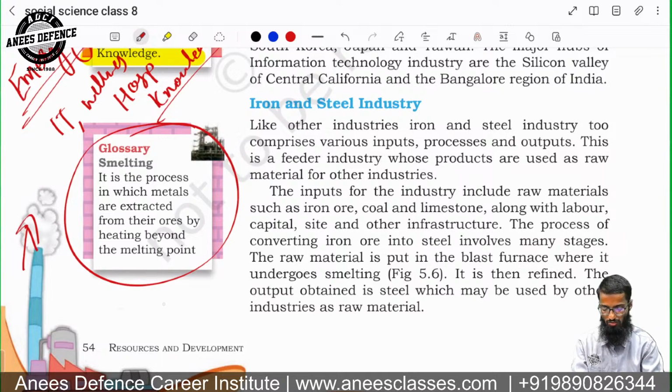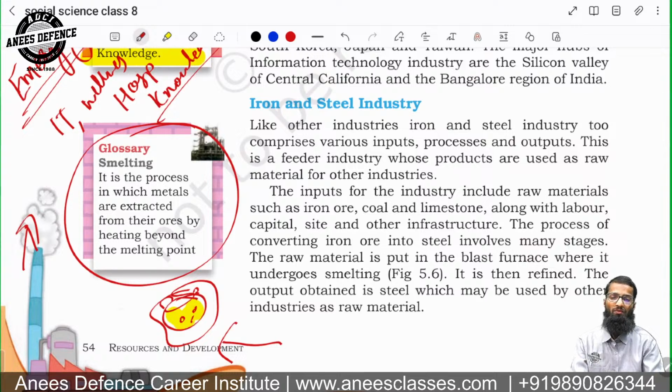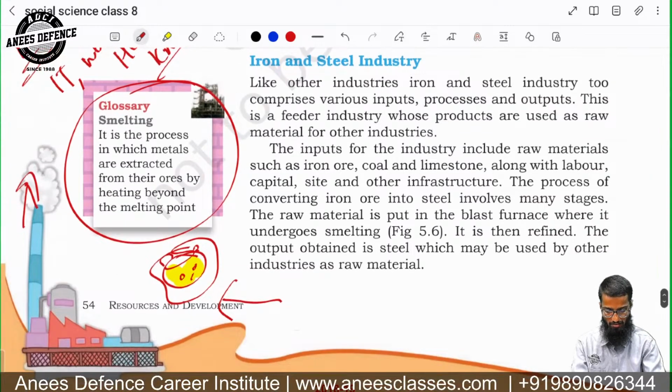So for example, if you have this rock and you have minerals in it, you heat the rock so that this particular ore will get melted, and then you collect the liquid, and you will get the required metal. This is called smelting. Smelting is the process in which metals are extracted from the ore by heating beyond the melting point. Remember this.